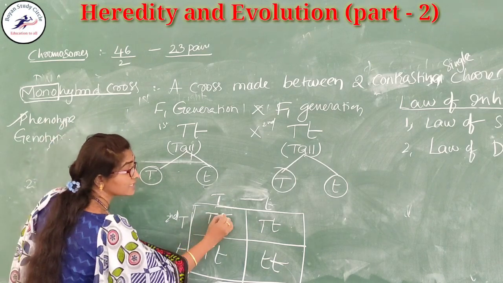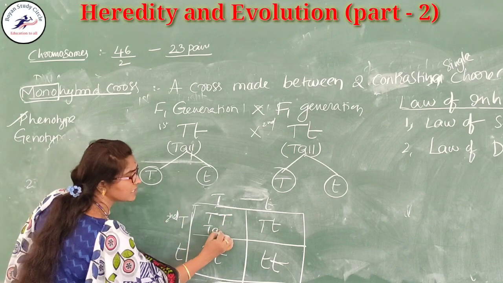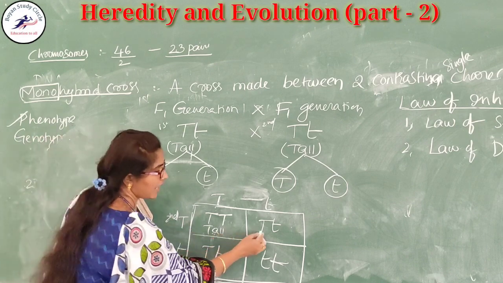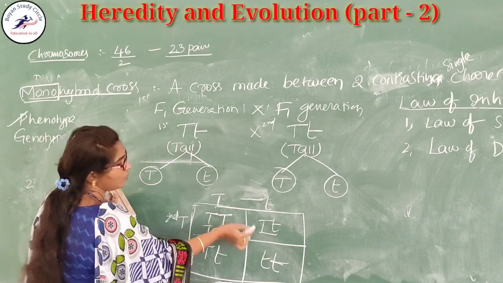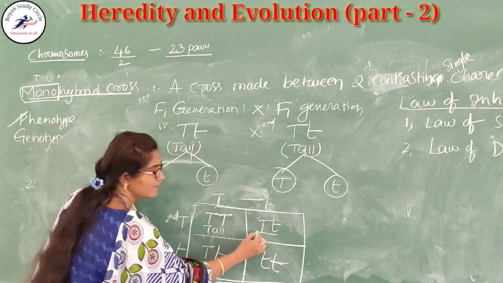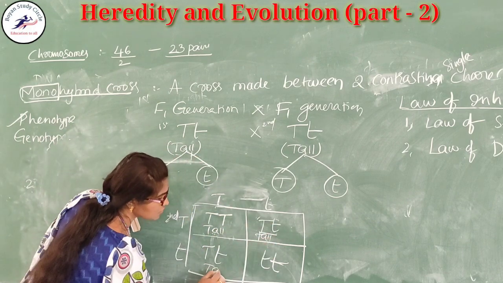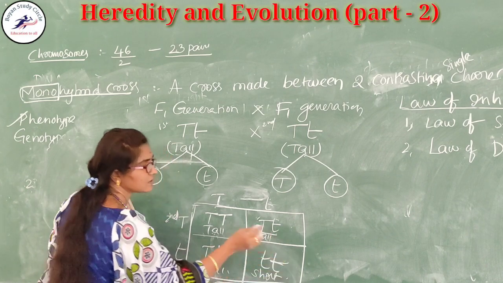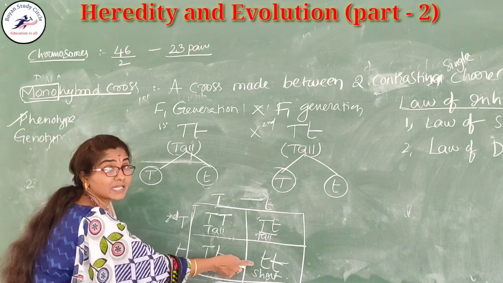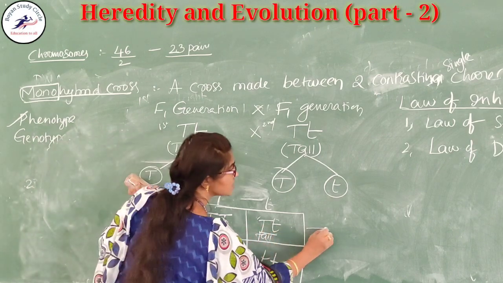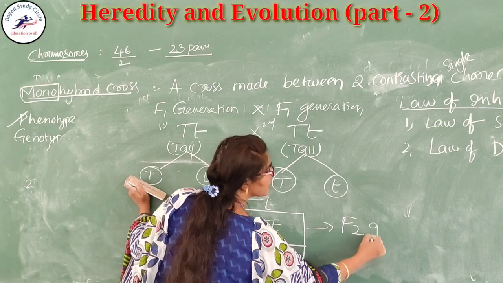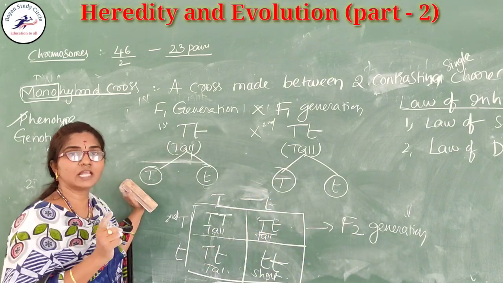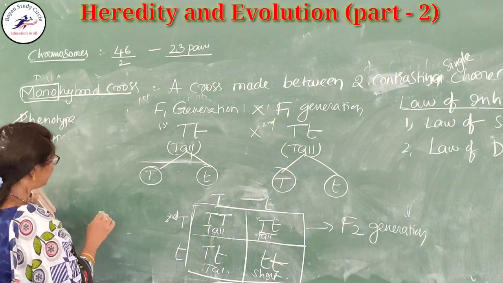So here two capitals. If the two capitals are present, which character is shown? That is a tall character. And capital T, small t, even though both are different, which character is exhibited? That is a tall character. This is also tall. Here the two small t's give the short character. Here the hidden character is expressed outside in what is called the F2 generation. F2 generation means filial 2 generation.